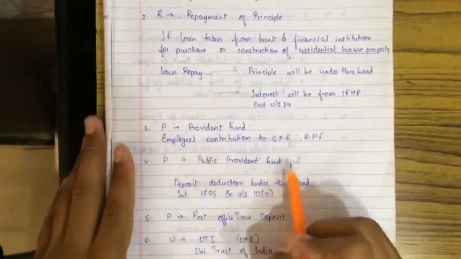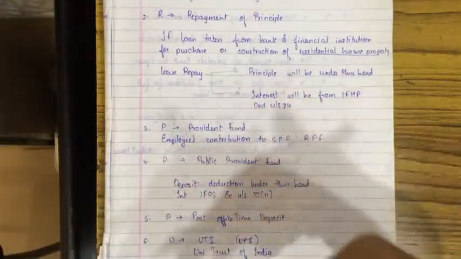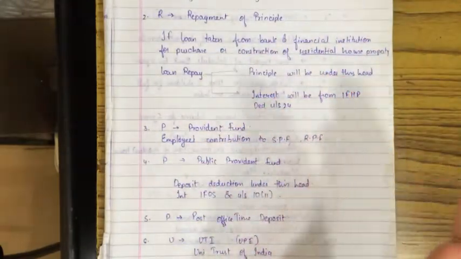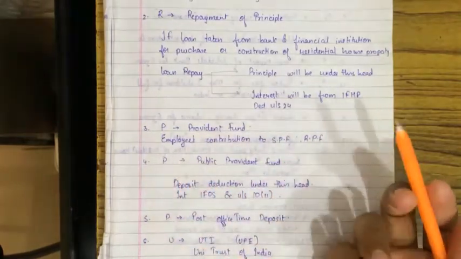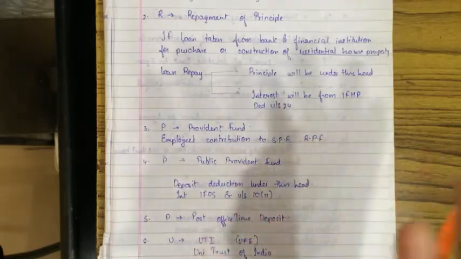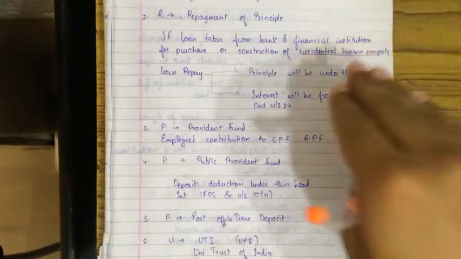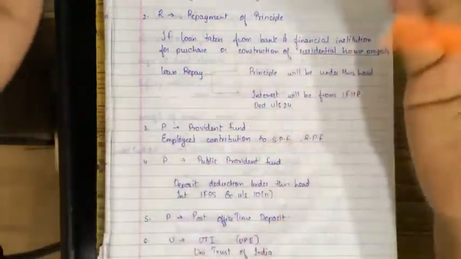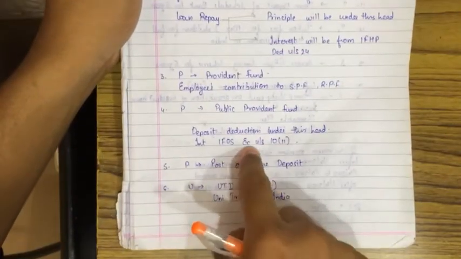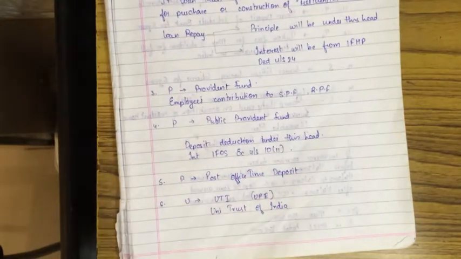P stands for public provident fund. If you invest in this provident fund, the monthly deduction going from your pocket will be allowed as deduction under section 80C under chapter 6A. If you deposit in public provident fund, you will get deduction under 80C. But if interest is received, then it is income from other sources, with exemption under section 10(11). I hope we have done this. I've already taught it before. I'm not going back and showing you again.